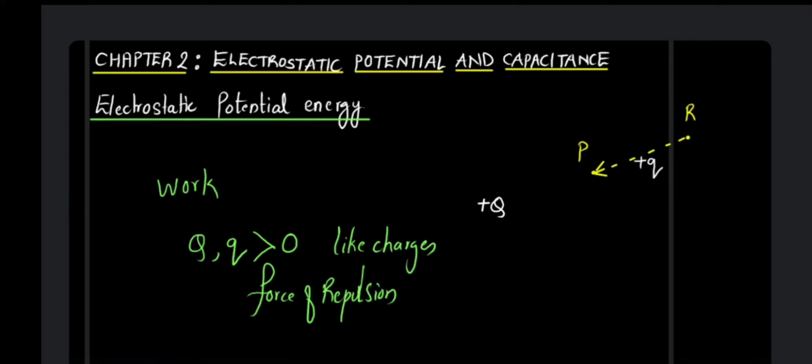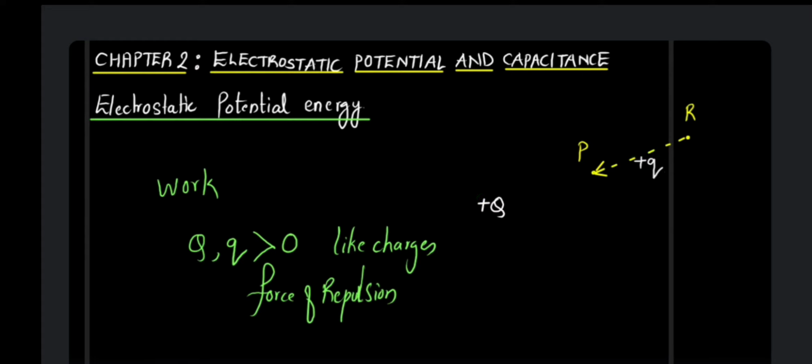There is going to be a force of repulsion between them. The source charge is going to push it away. But natural, right? There is an electrostatic force between the two charges. Both the charges are like charges. So the source charge is going to try and push this test charge away because of the force of repulsion.